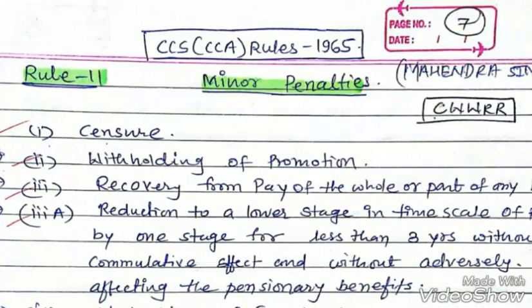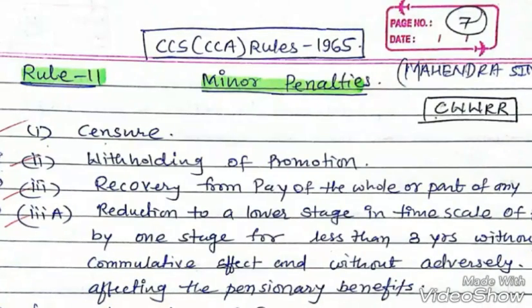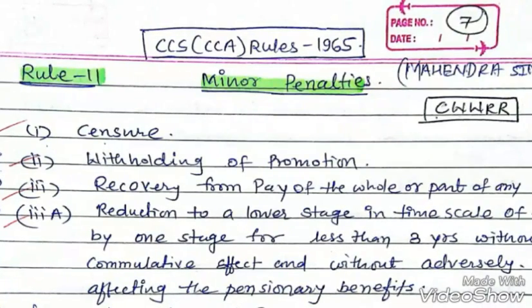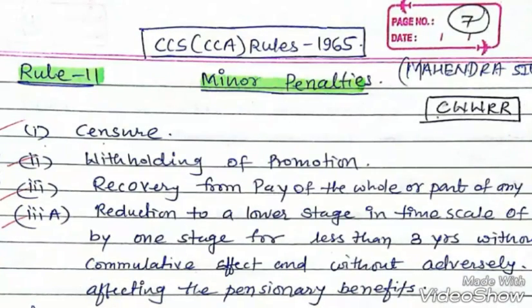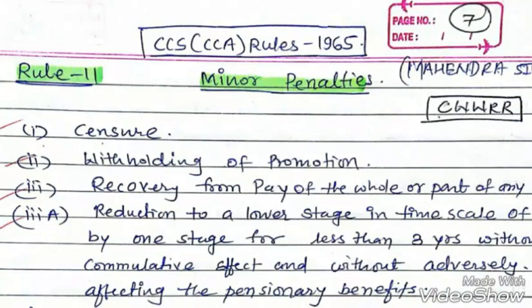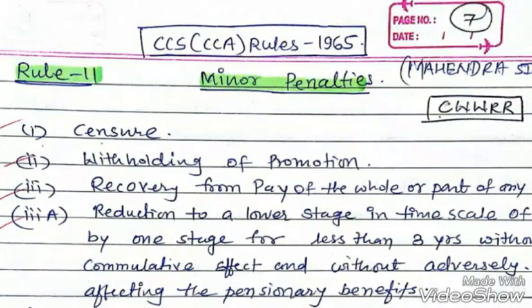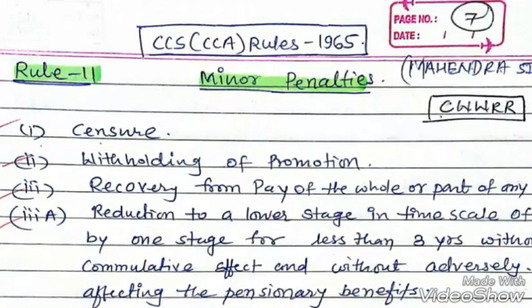First, censure. Second, withholding of promotion. Third, recovery from the pay of the whole or part of any loss caused by the government servant. Now, third A is the reduction to a lower stage in the time scale of pay by one stage